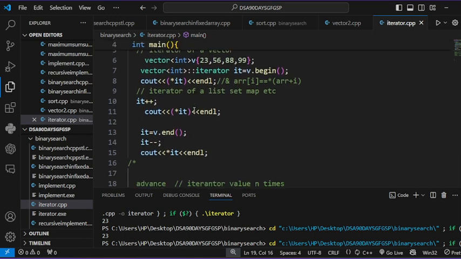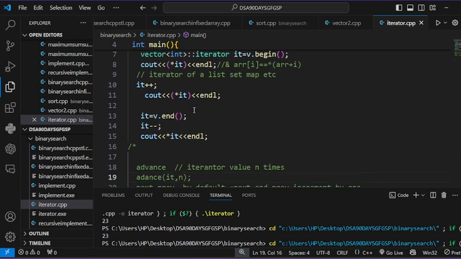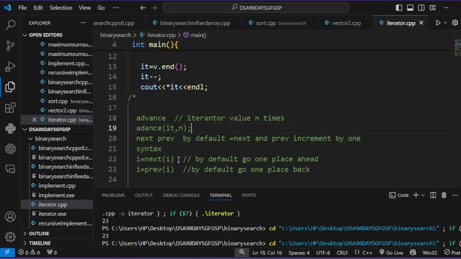Hopefully you understand this. Let's see how it works. If you want to increment the iterator 2 or 3 times, you write next(i, 2), then it will move the iterator 2 places ahead.